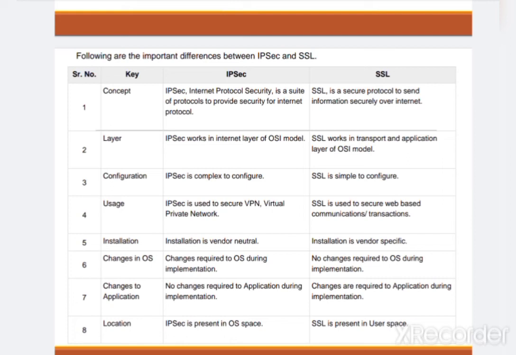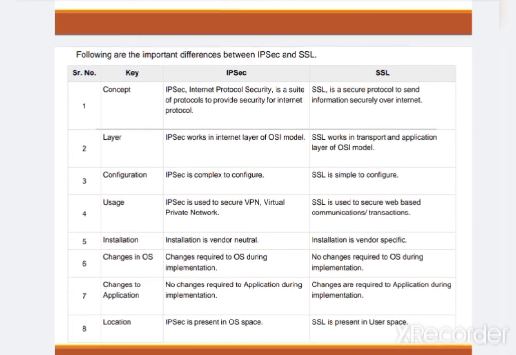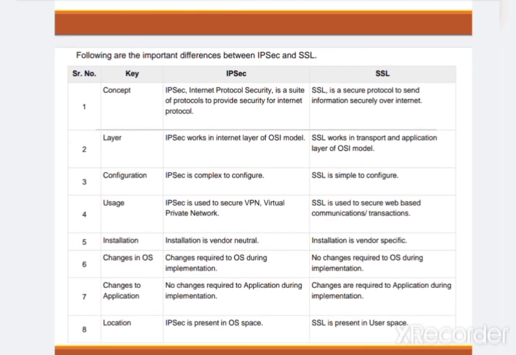On the other side, SSL is a secure protocol to send information securely over the internet. SSL works in the transport and application layers of the OSI model. It is simple to configure and is used to secure web-based communication as well as transactions. Installation is basically vendor specific and no changes are required to the OS during implementation of this protocol. Changes are required to the application during implementation only, and SSL is present in user space.